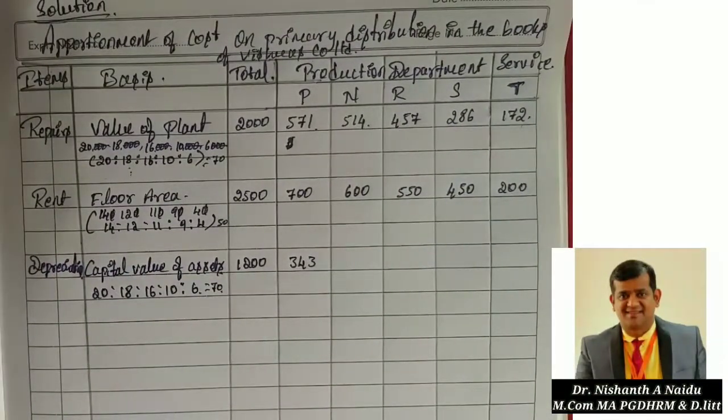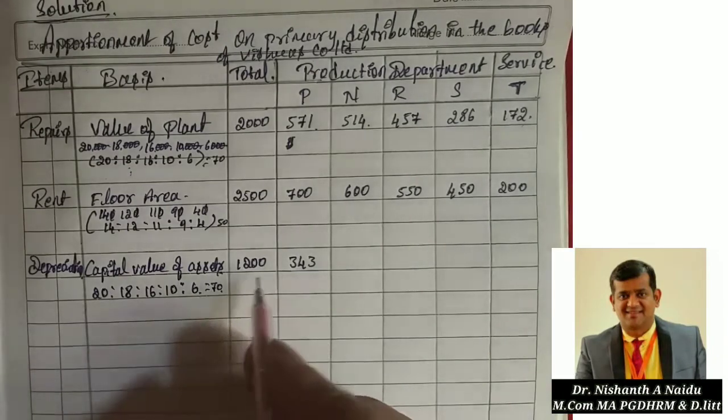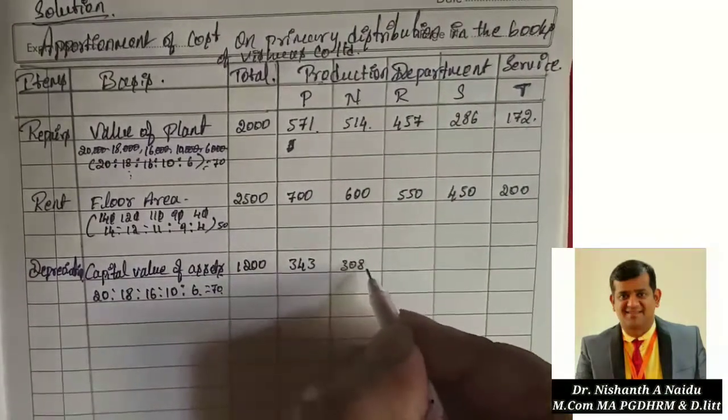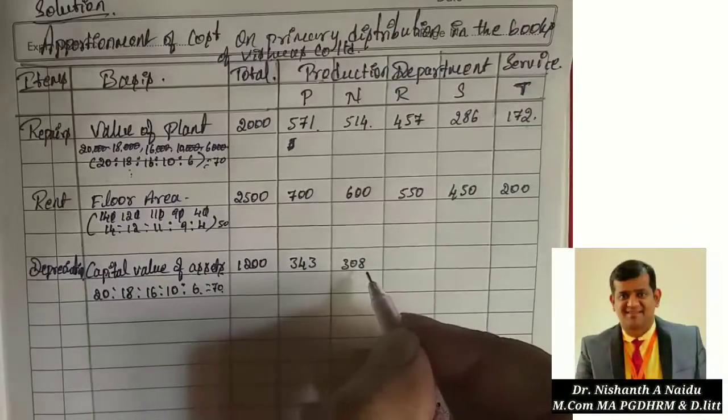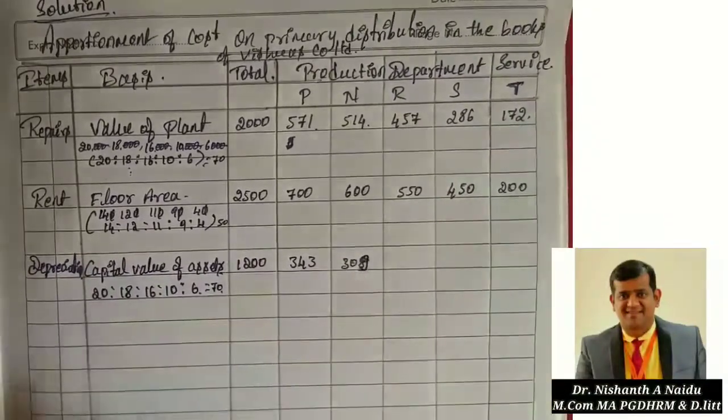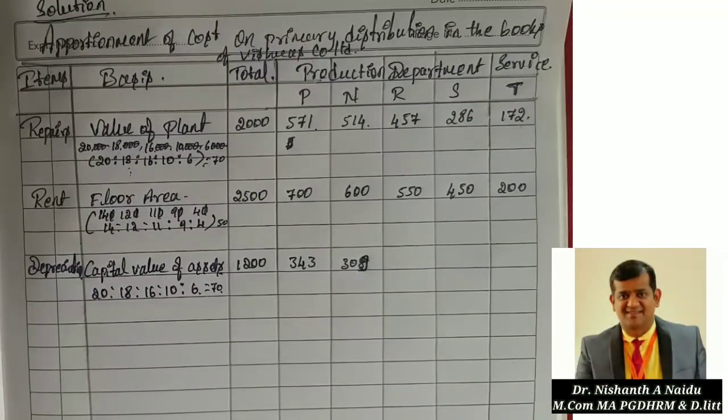Next, 1200 into 18 divided by 70. That is 308.5. I think it is better to take 309. Then 1200 into 16 divided by 70.